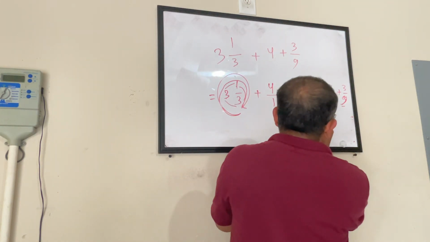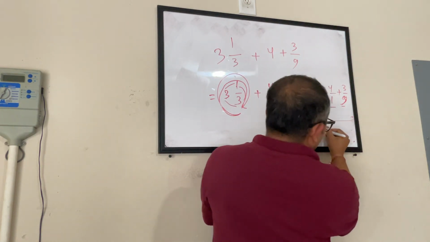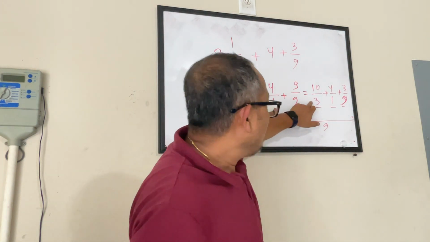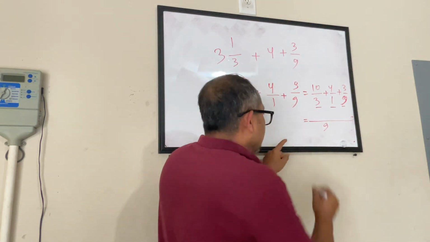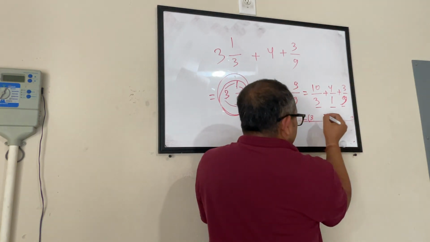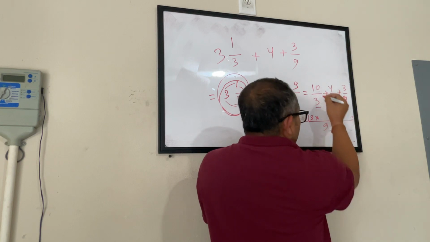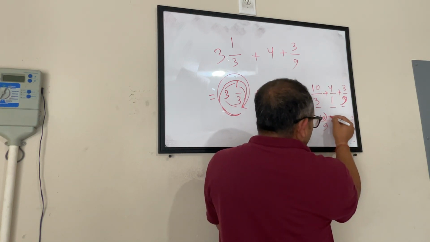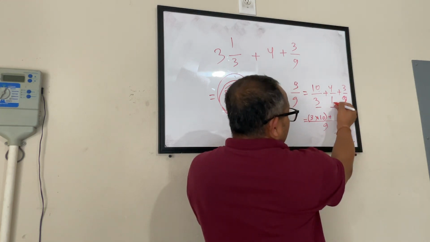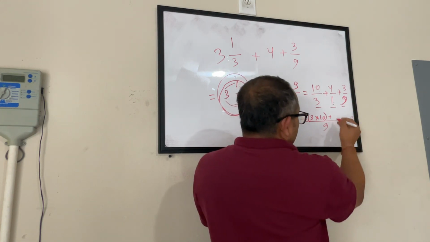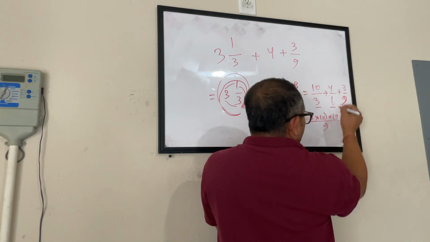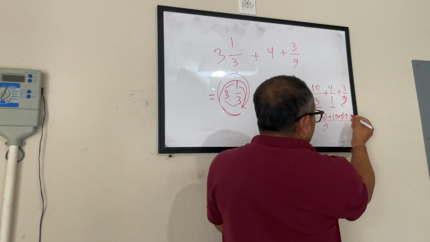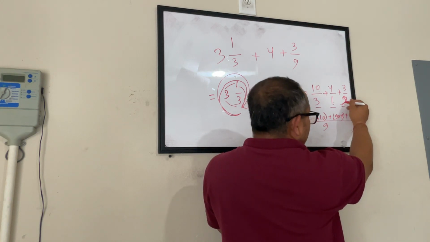So I am solving it here also. I am putting 9 as my LCM. Now pick the first number. How many times of 3 gives me 9? 3. So I'll put it inside the bracket. 3 multiplied by what I have in the numerator, 10 multiplied here. Then I have a plus sign, I'll put a plus. Pick up the next number. How many times of 1 gives me 9? That is 9. And what do I have in the numerator? 4. Multiply this. Then I go to the third one. How many times of 9 gives me 9?